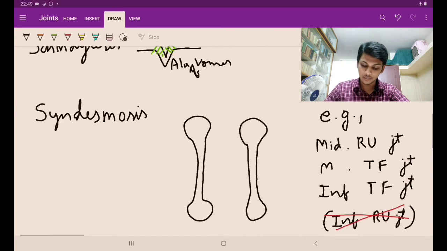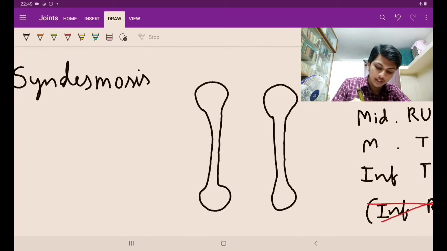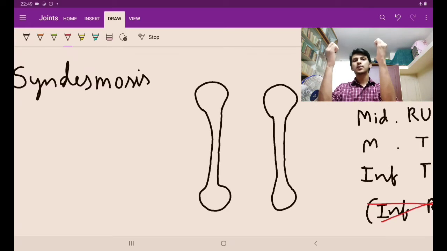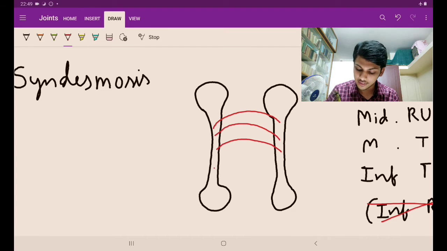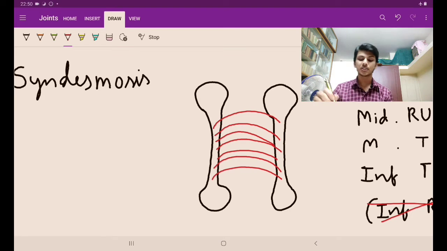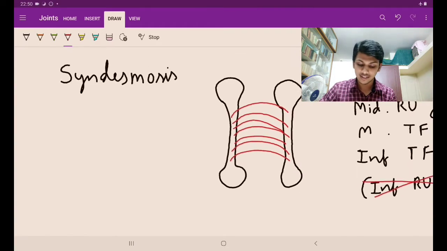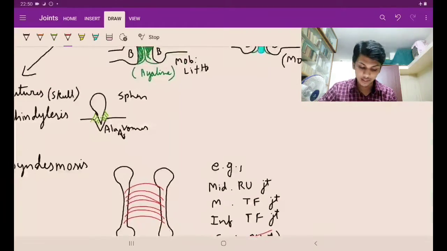Then there is syndesmosis. These are the 2 bones. Now see, if there are 2 bones, what gives it the stability? It can't, right? So there is something called the interosseous membrane. Interosseous, why? Because between 2 countries we can call it international. Between 2 states you can call it interstate. Between 2 bones we can call it interosseous. Osseous is the bone. Okay, guys. Now see here.